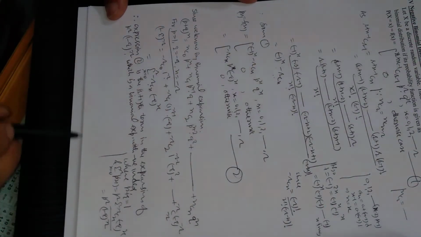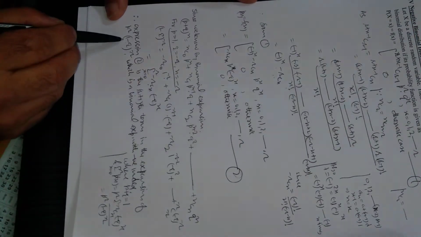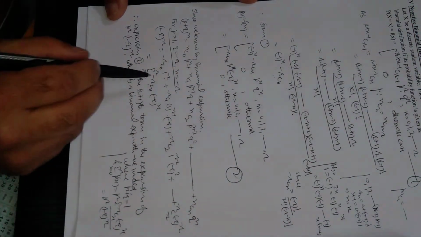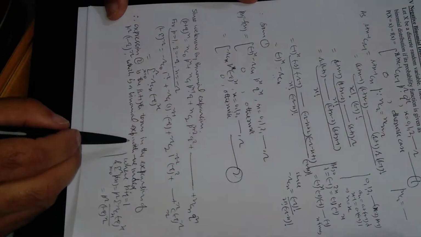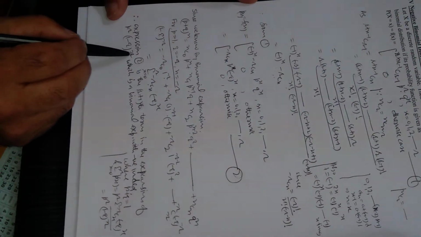So clearly expression 2, this is the r plus 1 term in the expansion of this one, because if you expand this expansion, this will come out to be like this one, which is the binomial expansion with the negative index, because this is constant, so this is negative index.